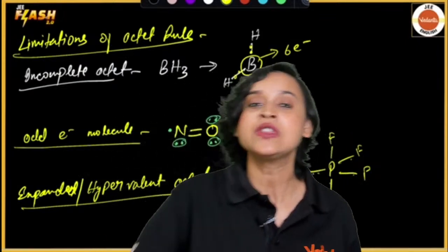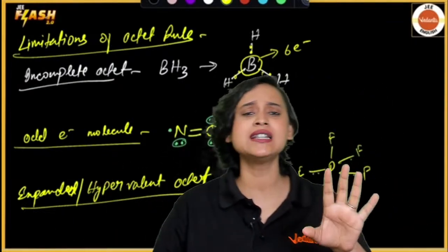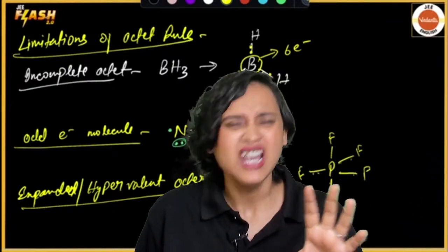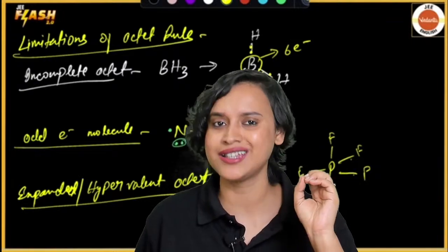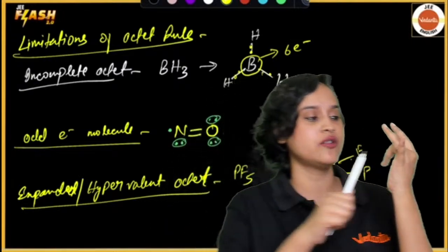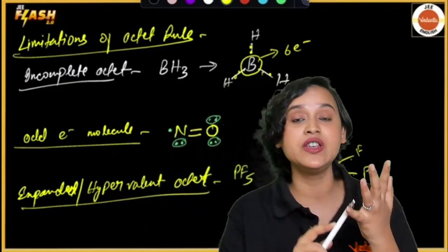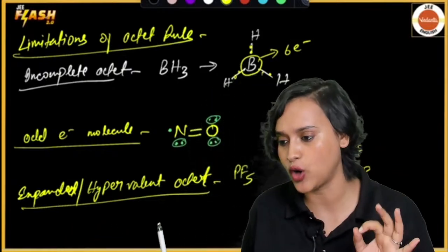We are done. So now we come across what Kossel and Lewis would have said. Please understand the Kossel-Lewis approach. I'm not going to write anything because it's a very simple theory, and I do not think that you will be asked any questions in JEE Mains. In JEE Main, you will be asked questions from hybridization, VSEPR, VBT, and definitely molecular orbital theory. These 4 theories are very important.